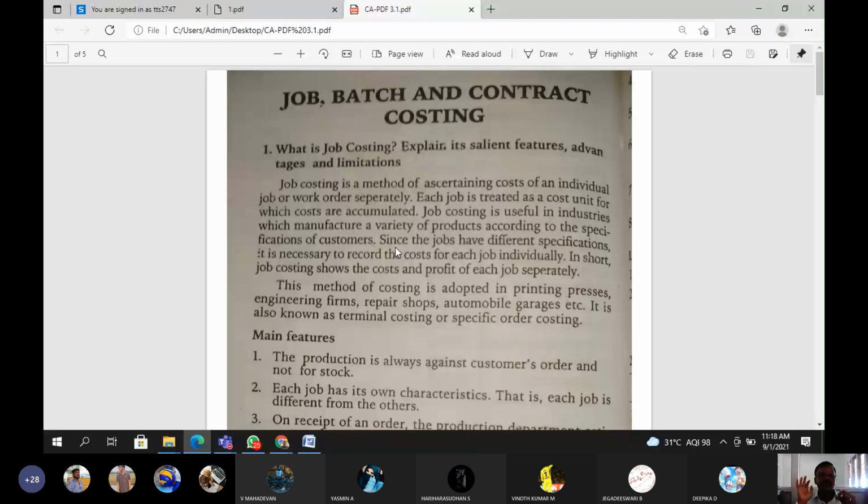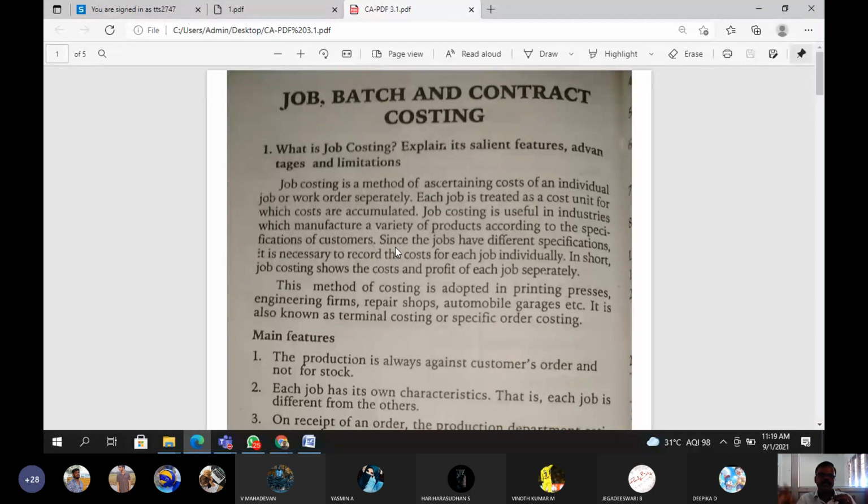Job costing is one of the methods of costing for the purpose of ascertaining cost. Ascertaining cost means how much total expense or total amount was spent for a particular job. A particular job means a particular work assignment. Suppose a construction work is going on.